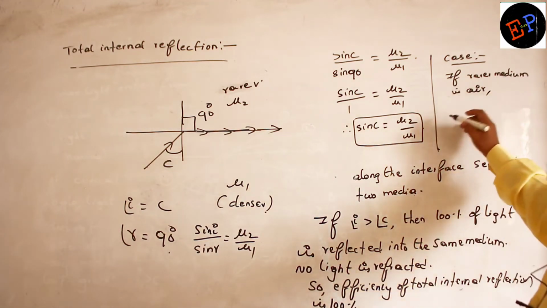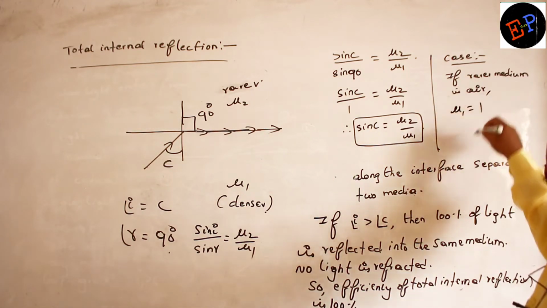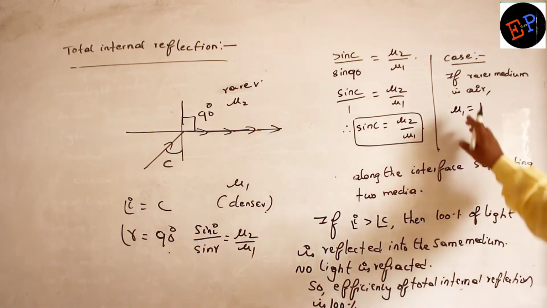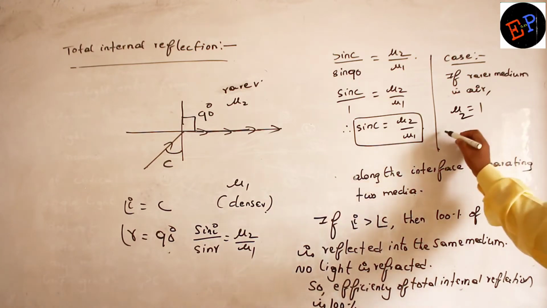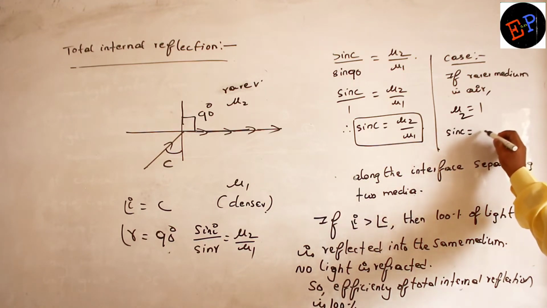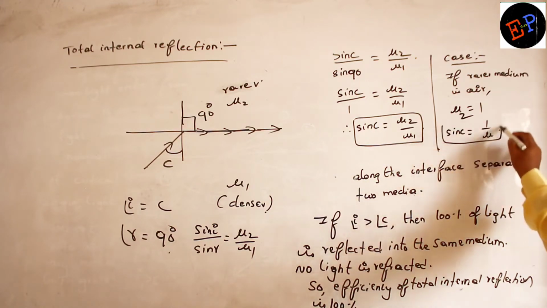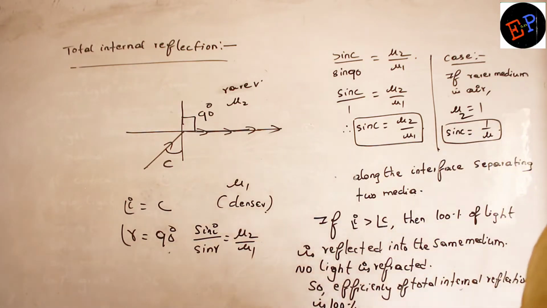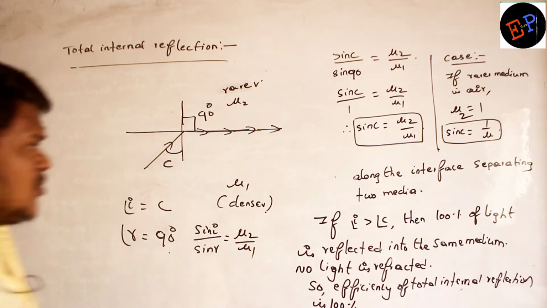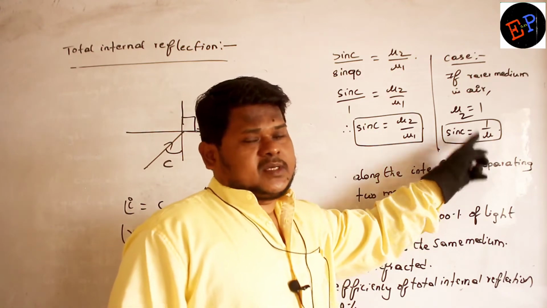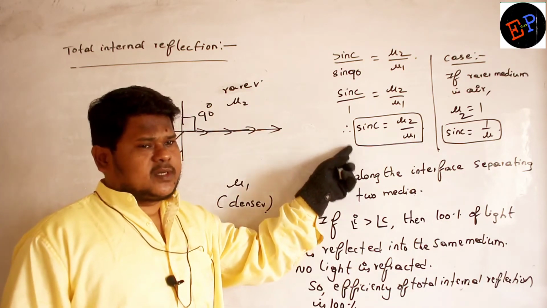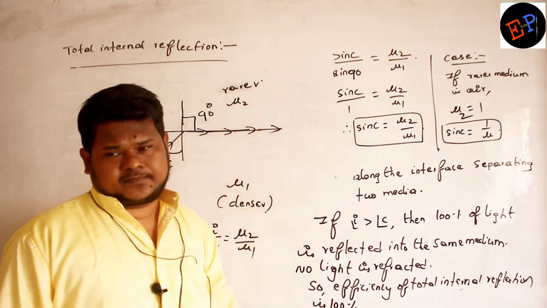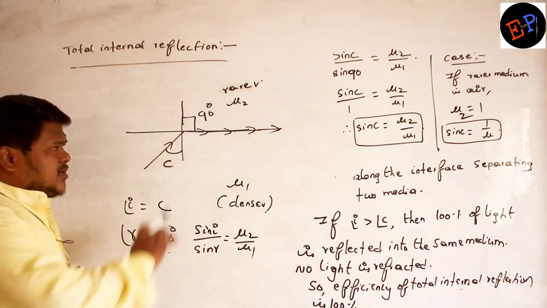Case: if the second medium is air, then the refractive index of air is 1, no? Refractive index of air is how much? 1. So mu2 is 1. Therefore, sin C is equal to 1 by mu. So you can write like this also. But you can write sin C equal to 1 by mu only when the second medium is air. If the second medium is not air, then you have to use this relation: sin C is equal to mu2 divided by mu.